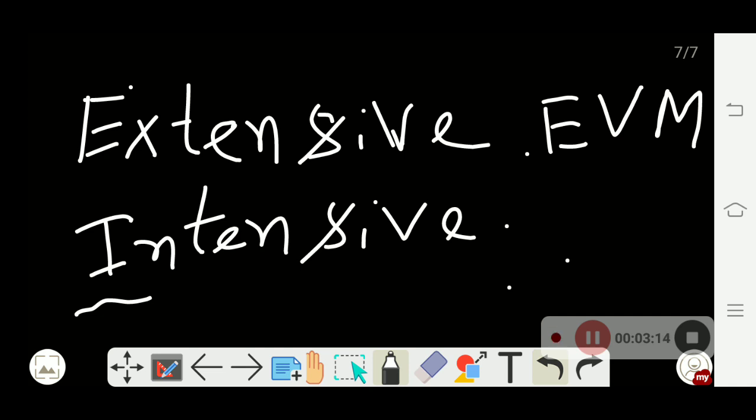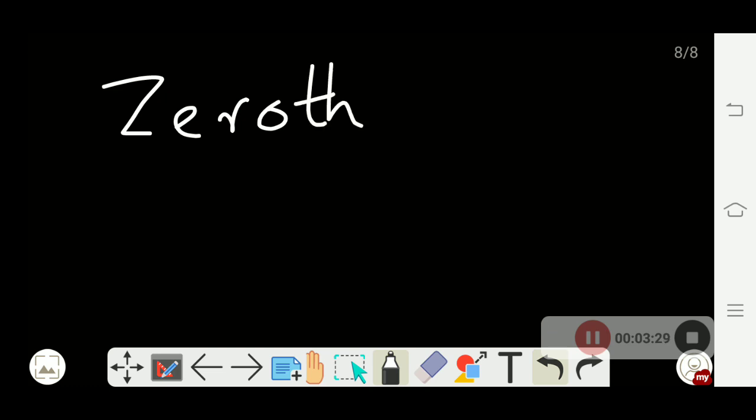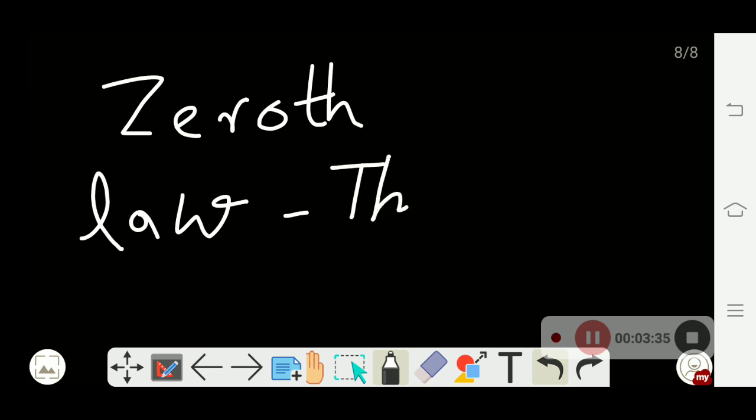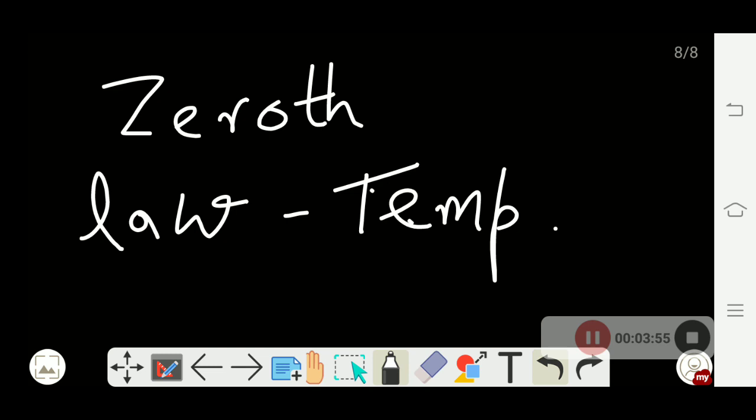So let's go to the concept of the zeroth law in thermodynamics and the definition of temperature from it. Let me use the next page. Zeroth law. One question is very important: which physical quantity arises from the concept of the zeroth law? It is temperature. The physical quantity that arises from the zeroth law is temperature.